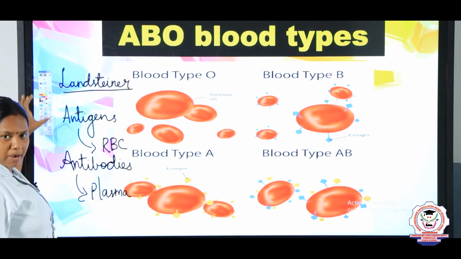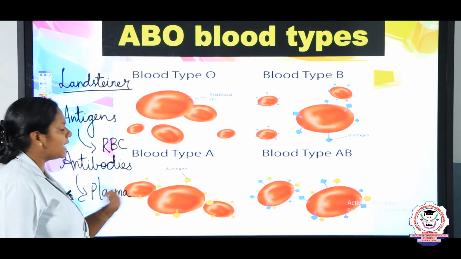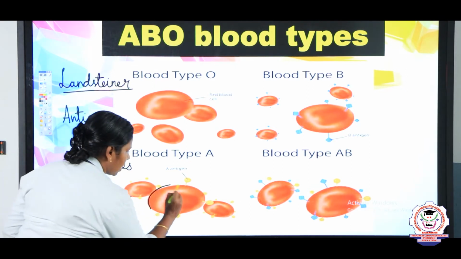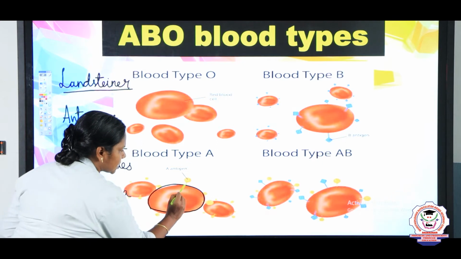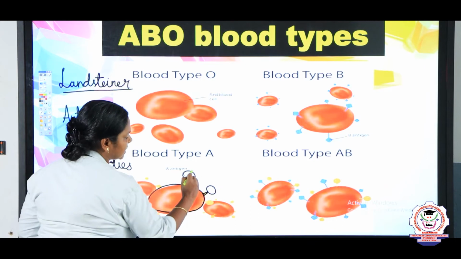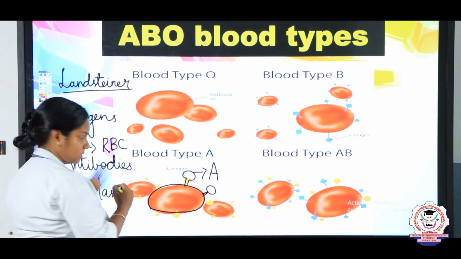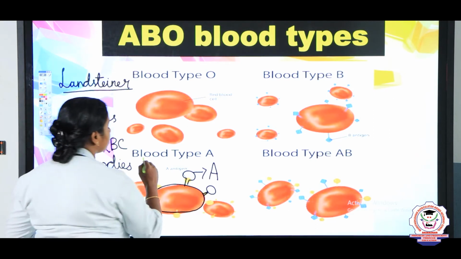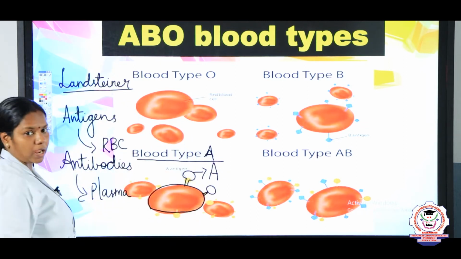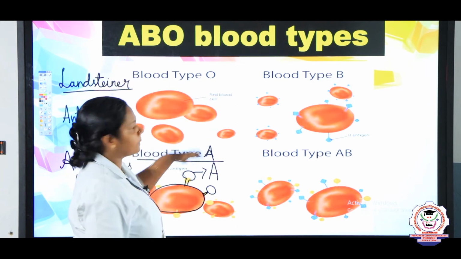So he determined the blood groups based on the presence of antigens. For example, the RBC on its surface possesses the A antigen. What is present, children? The A antigen is present, hence the person possesses blood group A. What is the blood group of the person with the A antigen, children? A. Likewise, the blood group of a person with the B antigen is B.